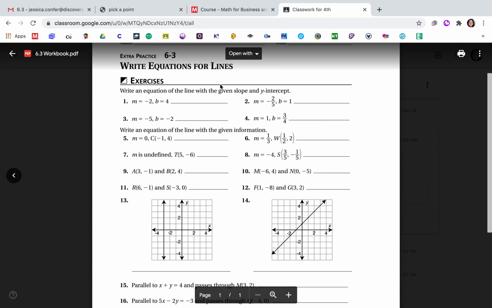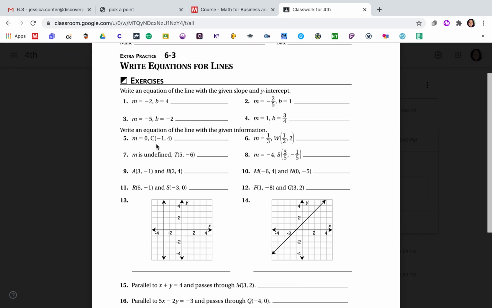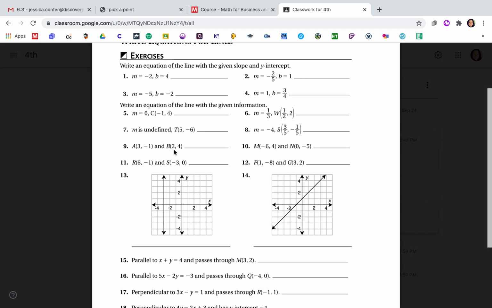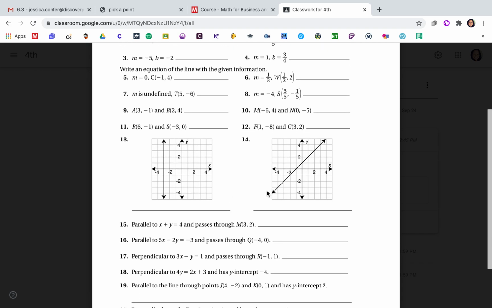You're writing equations. These are very quick in slope-intercept form. Then you're going to write an equation given the slope and the point. You've got a couple graphs to write the equations from, and then lastly parallel. We didn't do an example like this. This is why I want to show you.